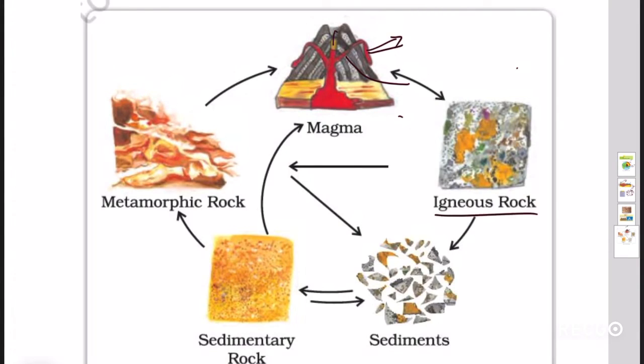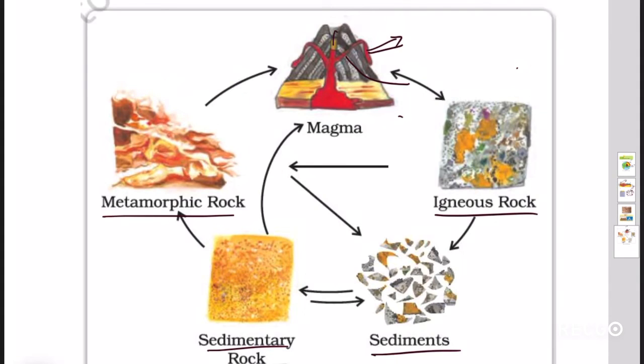When these igneous rocks weather, they turn into sediments, and when these sediments are compressed, they become sedimentary rocks. And when these sedimentary rocks or igneous rocks are again compressed in great heat and pressure, they form metamorphic rocks.